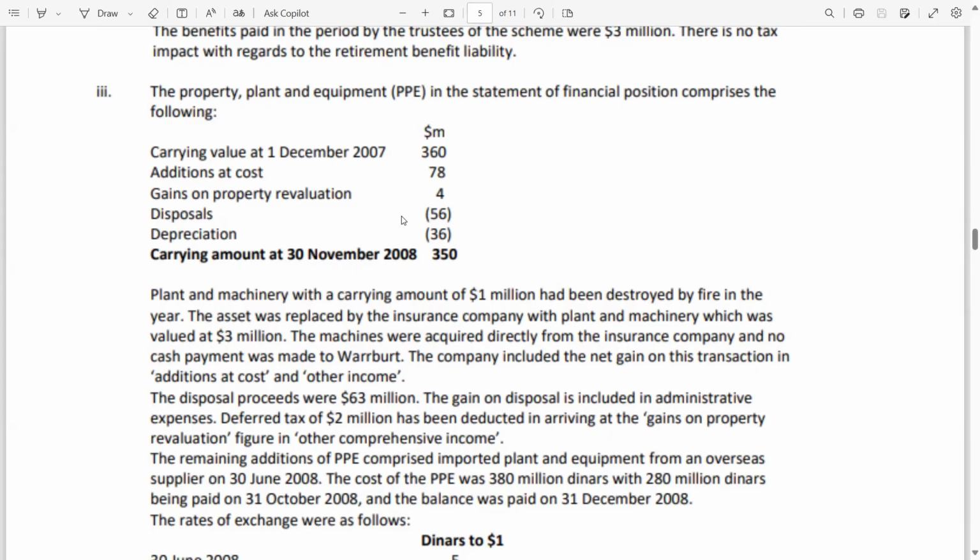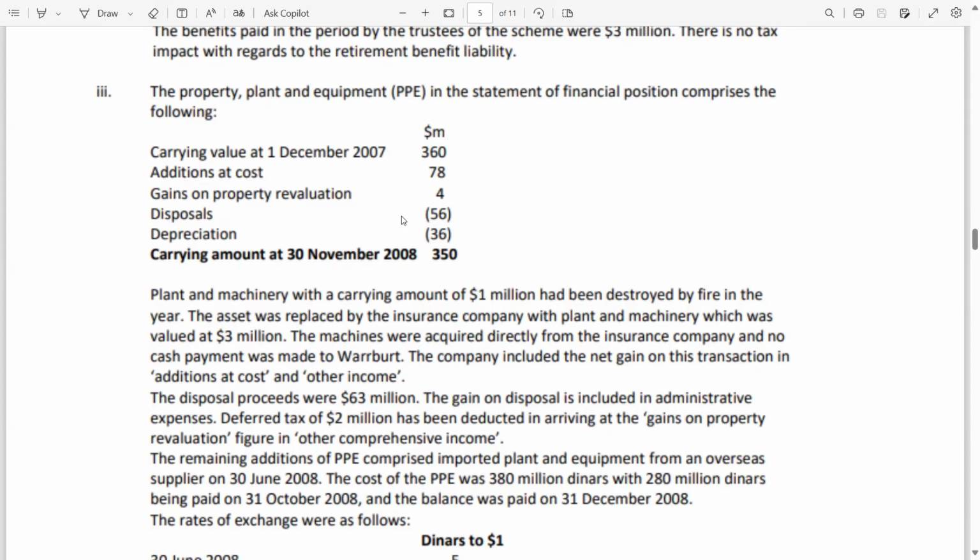So the adjusting or net entry is PPE debit, P&L credit by 2 million. Why is P&L credited by 2 million? Because in the destroyed asset case, we debit the P&L because there was a loss of 1 million. But now the insurance company is providing us a replacement asset of 3 million.